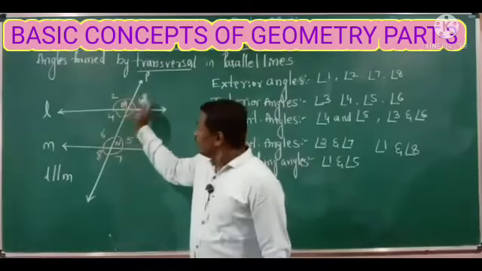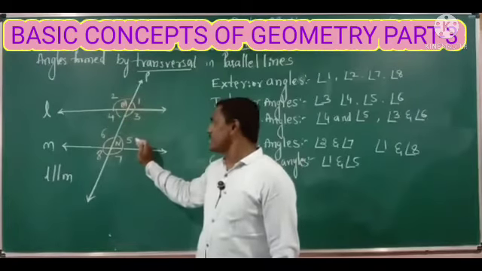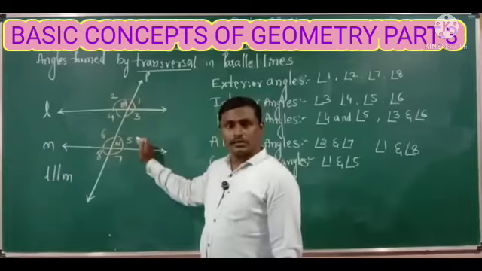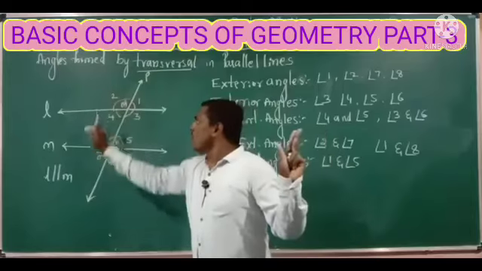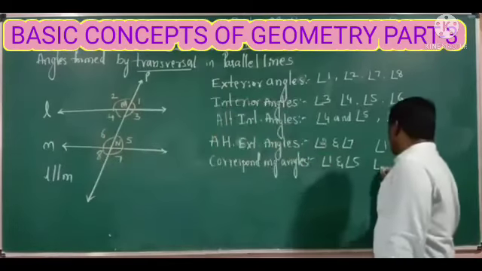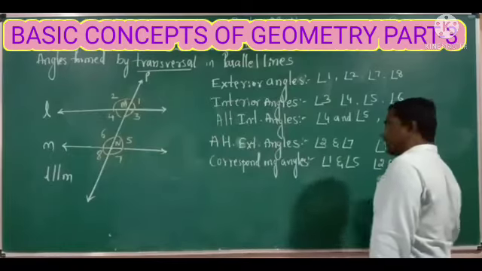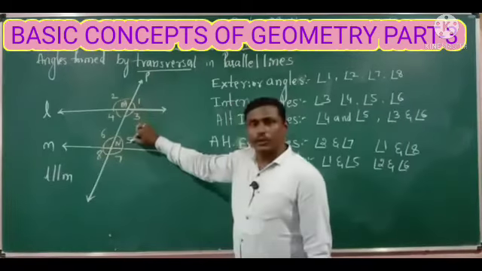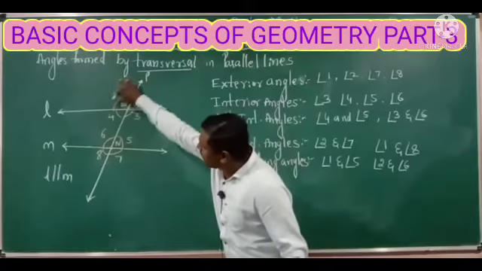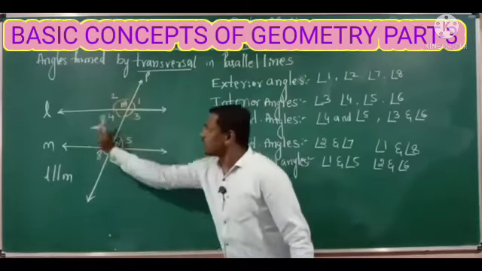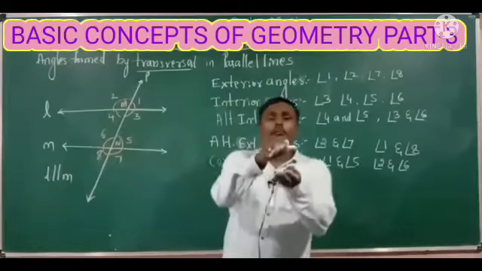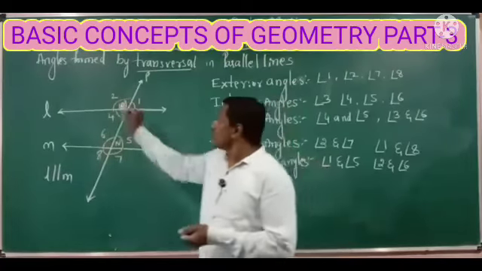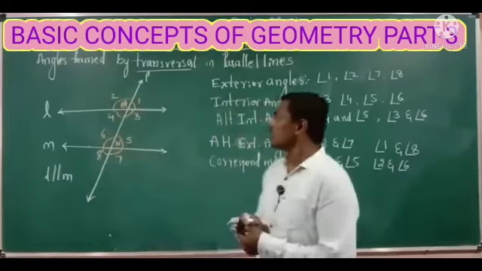Next one, once we take the right side part of the transversal, take the left side part, upper angles, consider upper angles only. Angle 2 and 6, right? Angle 1 and 5, angle 2 and 6. Again these two angles are on the same side of the transversal, and the two angles lie in the upper part of the parallel lines, right? So angle 2 and angle 6 are the corresponding angles.